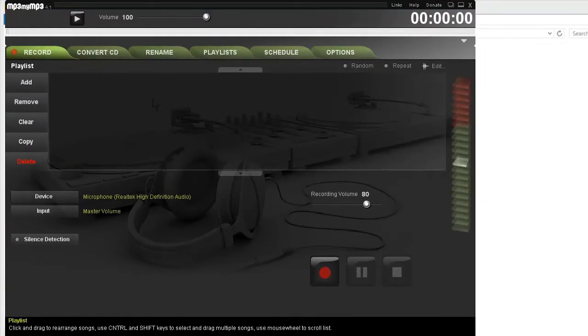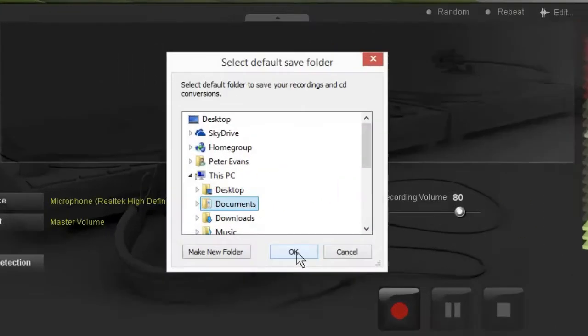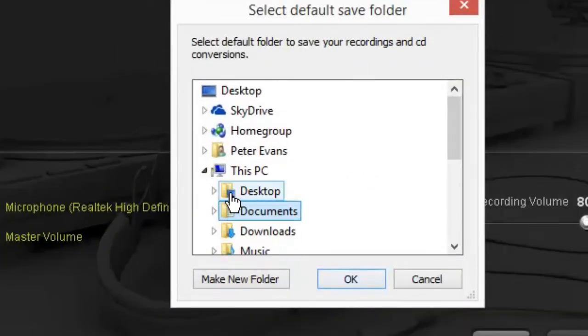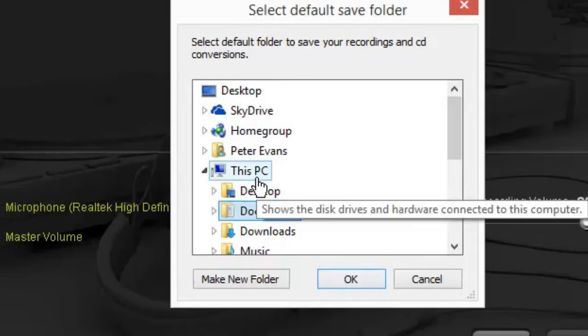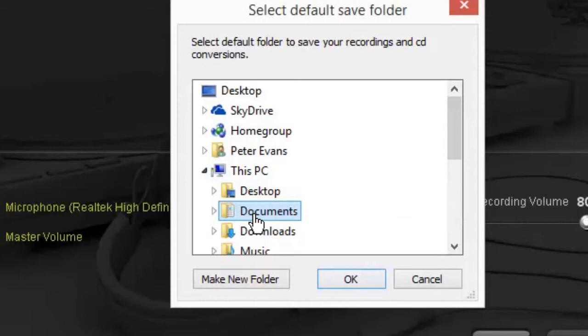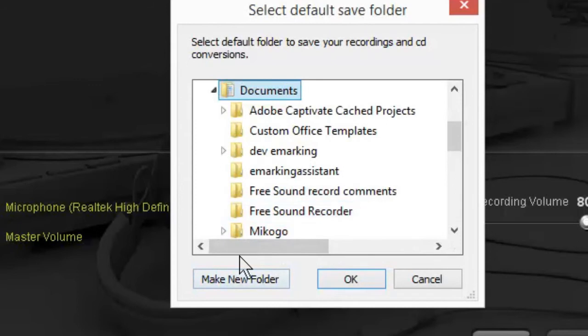First, you can see that it's picking up my audio. You can see the audio ladder on the left, on the right, going up and down. That's good. We'll go to the Options tab, where we'll find a place to put my audio comments. I'm going to put them in my Documents folder, and in a new folder in that called Audio Comments.